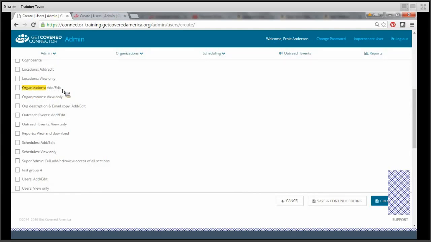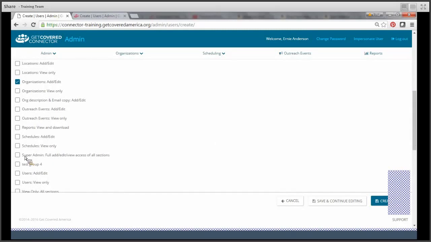As you'll see behind the colon, there's add, edit, or view only. If you give someone view only permissions, for example, for organizations, you're saying this user can log in and only see the organizations. However, if you're saying this user can modify any organizations or add or edit any organizations, then you click this box here. So that you can allow and dictate what users can do once they log into the tool.